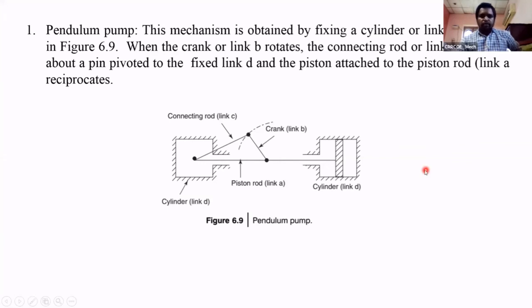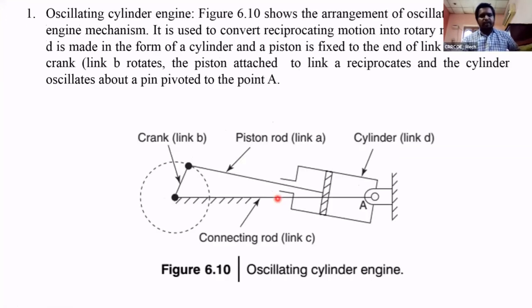So here is the arrangement, where the cylinder is fixed. You know what is inversion: when one of the links is fixed, it is called inversion of the mechanism. Here the link C, D, the cylinder, is fixed, and we get the pendulum pump. This is the one inversion. The second inversion is oscillating cylinder.